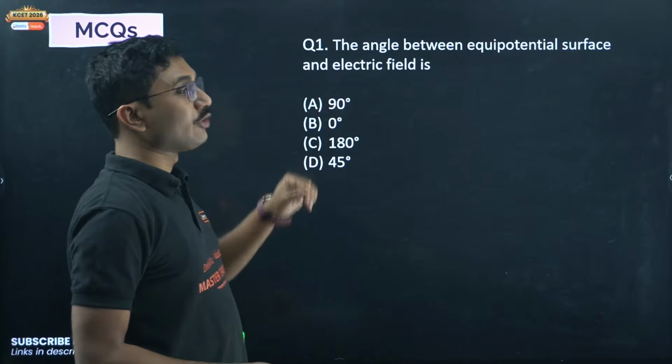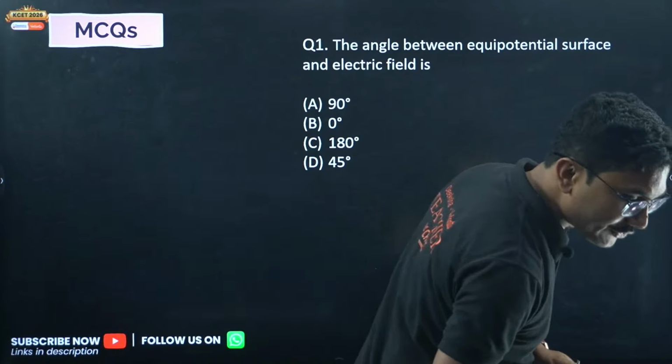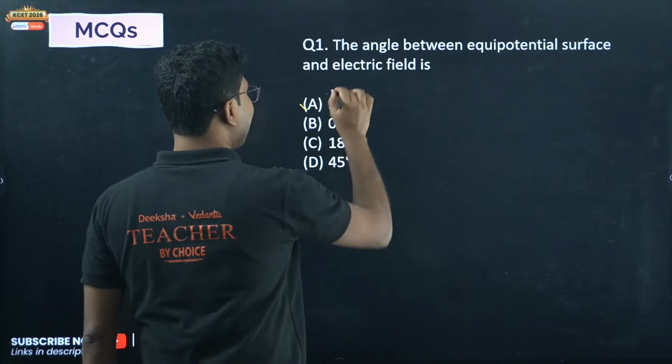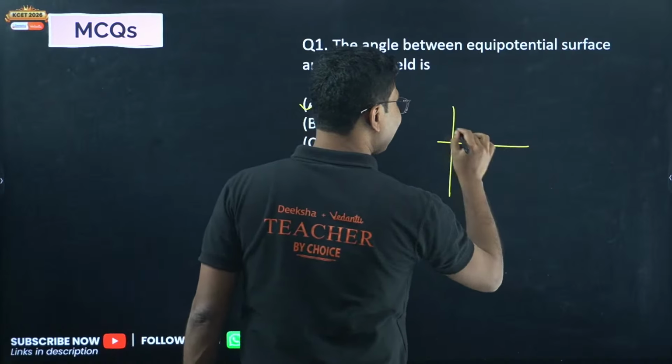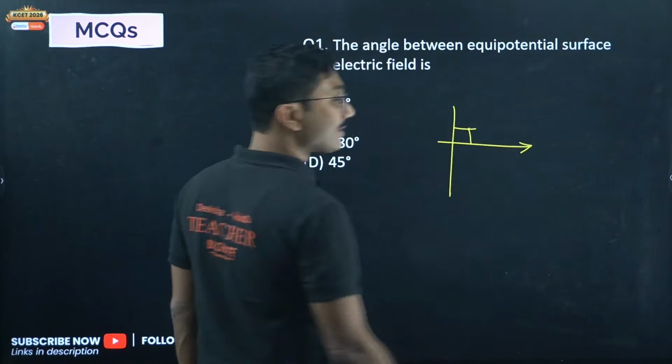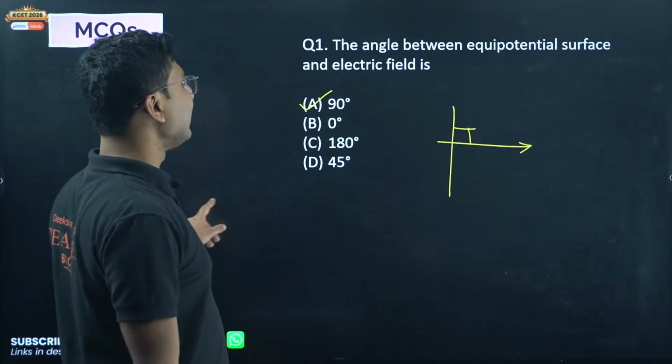The angle between equipotential surface and electric field, someone answer. Yes, 90 degrees. The angle between the equipotential surface and electric field is 90 degrees.